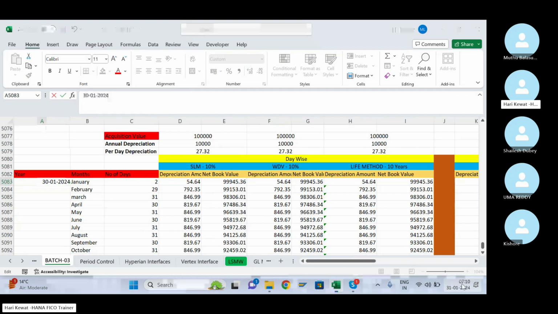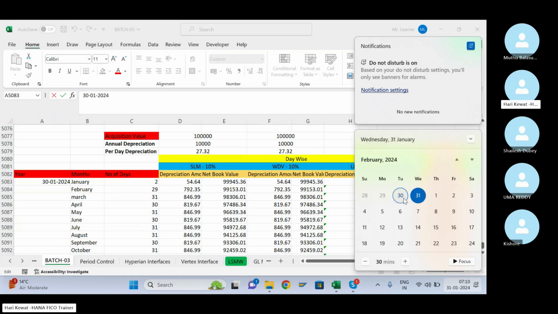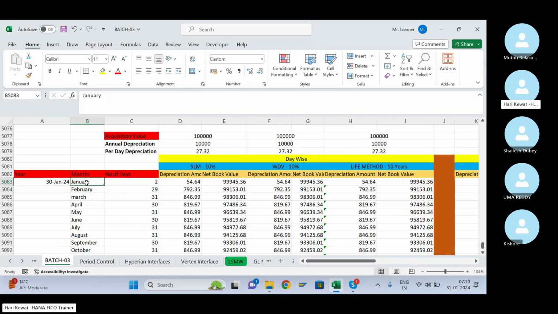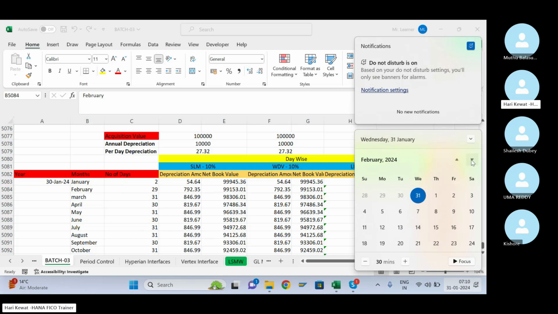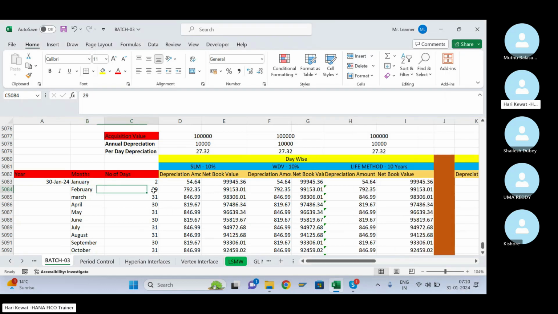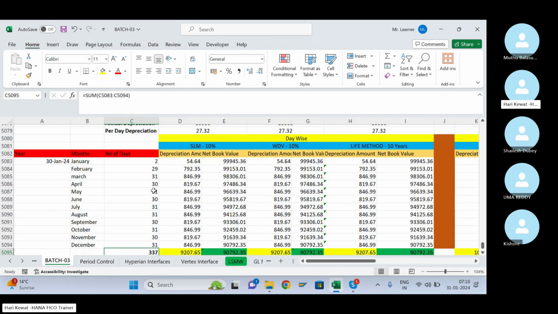If I acquire the asset on the 30th, how many days will I use the asset in the January month? Only 2 days, the 30th and 31st. Therefore I am writing only 2 days for January. In the February month I'm going to use 29 days. Likewise, for every month I have given the number of days I'm going to use the machine.